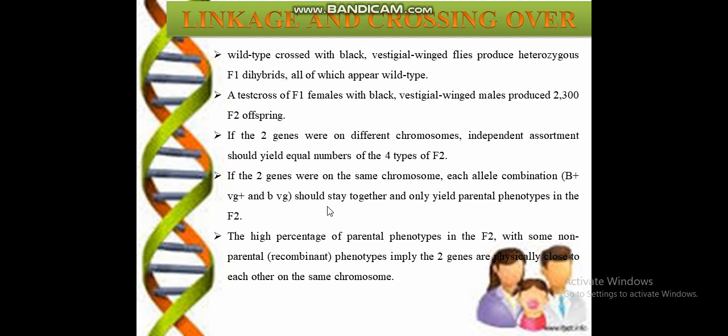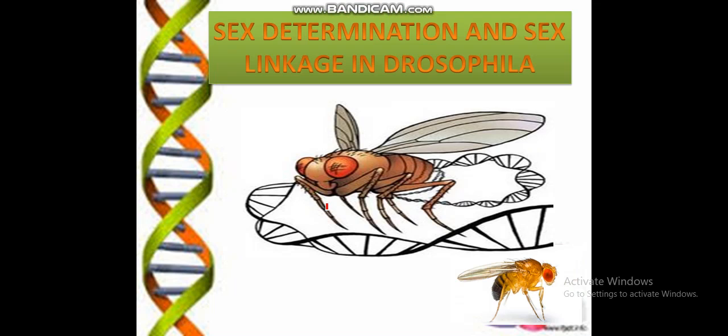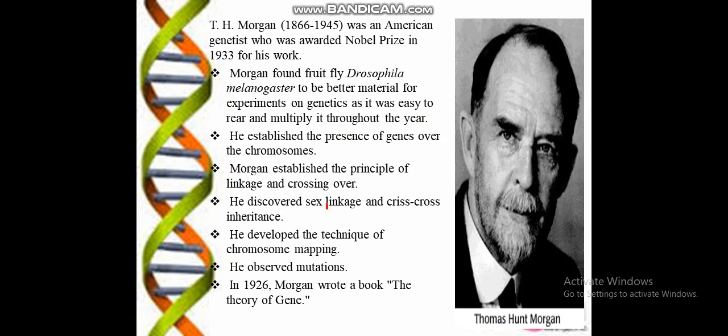So here is sex determination and sex linkage in Drosophila melanogaster, which is the fruit fly. Here is T.H. Morgan, Thomas Morgan, who worked on the fruit fly. He was an American geneticist and was awarded the Nobel Prize in 1933.